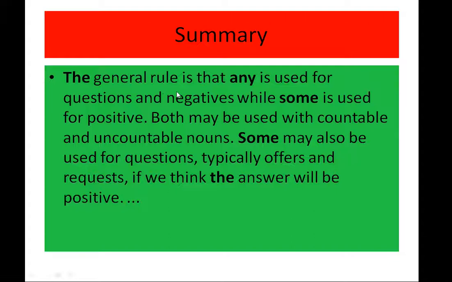So summarize. Let's do the summary of whatever we have studied. The general rule is that any is used for questions and negatives, while some is used for positive. Both may be used with countable and uncountable nouns. Some may also be used for questions, typically offers and requests, if we think the answer will be positive.